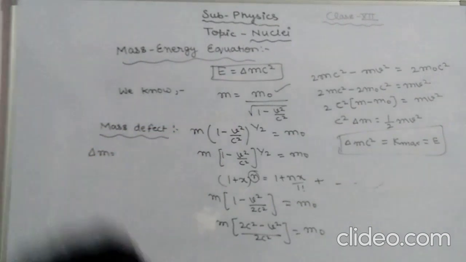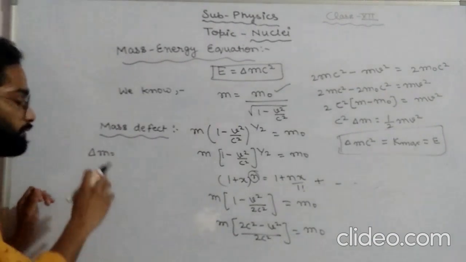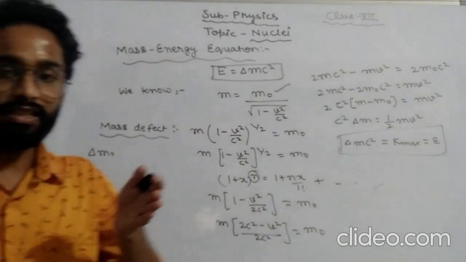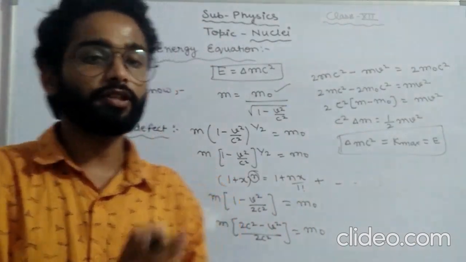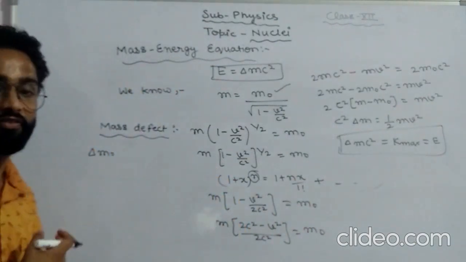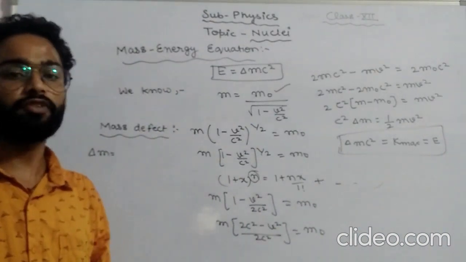It is the difference between the mass of constituent nucleons of a nucleus in the free state and the mass of the nucleus. That means, if I am saying that the sum of proton and neutron can be said as nucleons, it is the difference between the mass of the nucleons and the mass of the nucleus.